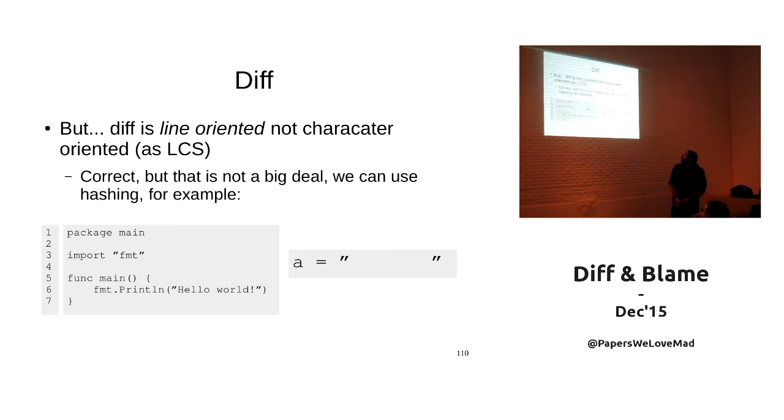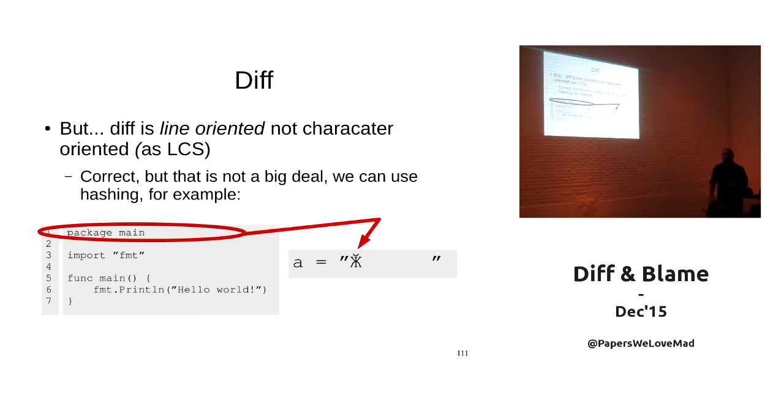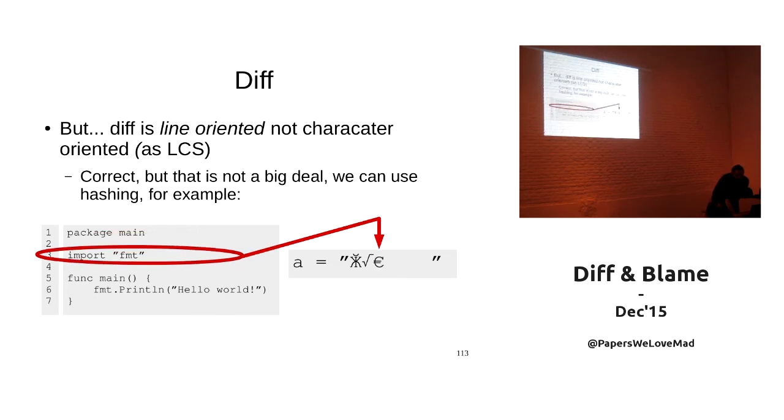Well, there is a little difference between what we have seen with the LCS and diff, is that diff is going to compare lines, not characters in a string. Yeah, so we have been comparing strings, character by character. This is about files with lines. Well, it's quite easy to get one into another, using some hashing, for example. So let's take each line, strip the line character, hash this line and convert it into a big number, for example, something that fits in UTF-8, just for me to be able to print that, okay? And you will be turning each line into a character.